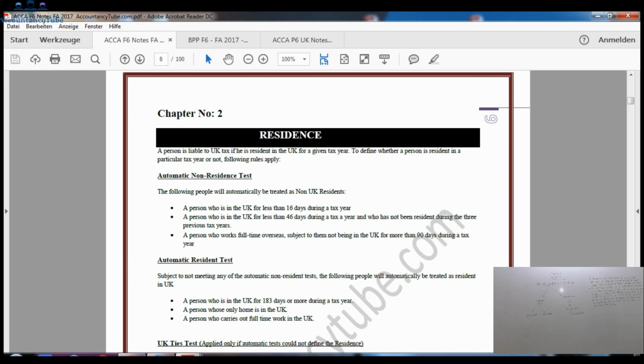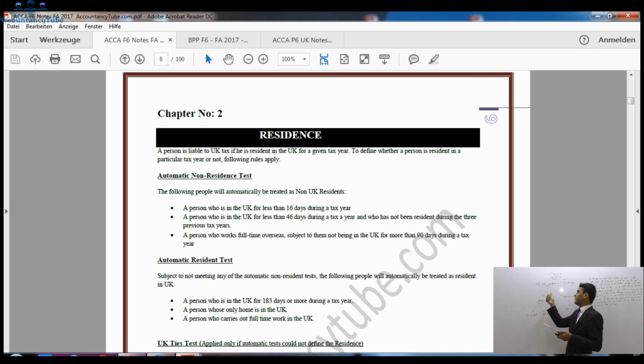Now on top of that, it says a person is liable to UK tax if he is resident in the UK for a given tax year. Of course, it is so obvious. I've listed it on the top as well. Only UK residents will have to pay tax.